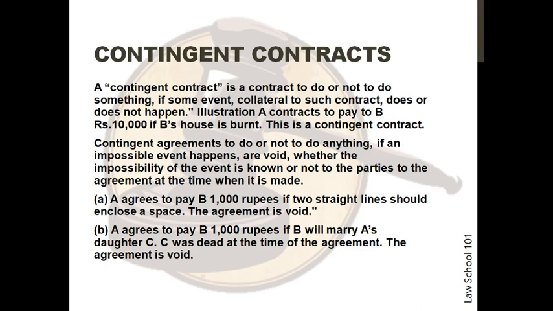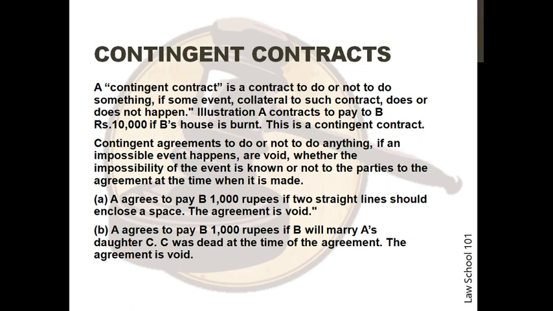Contingent and wagering agreements. A contingent contract is a contract to do or not to do something if some event collateral to such contract does or does not happen. For example, A contracts to pay to B 10,000 rupees if B's house is burnt. This is a contingent contract.